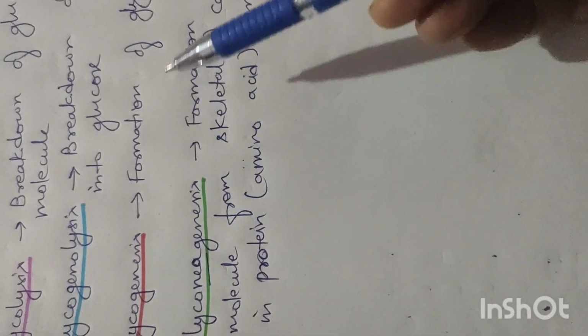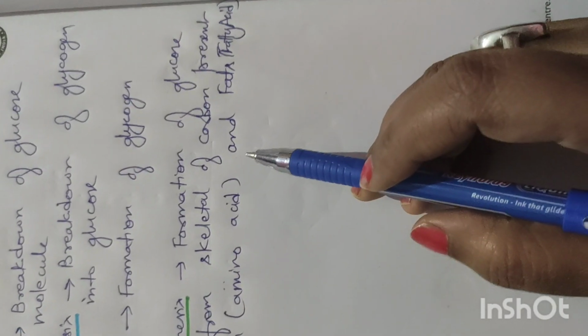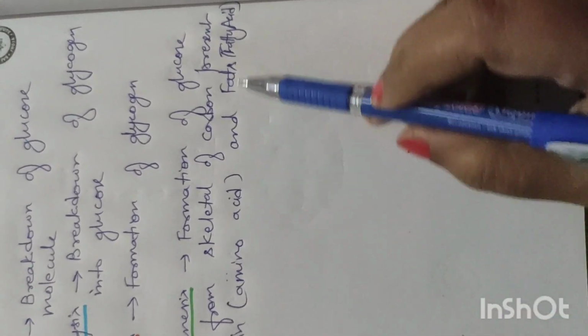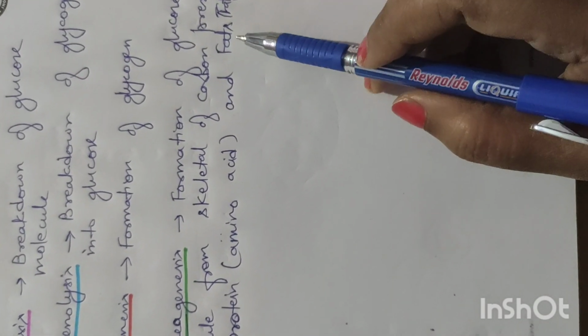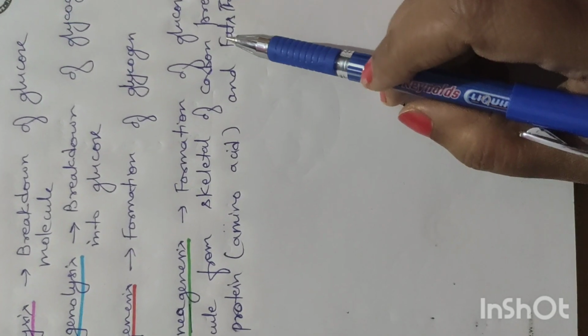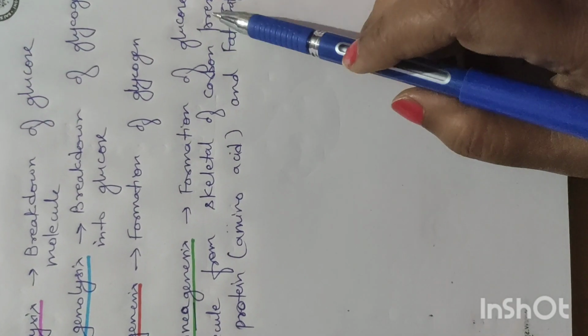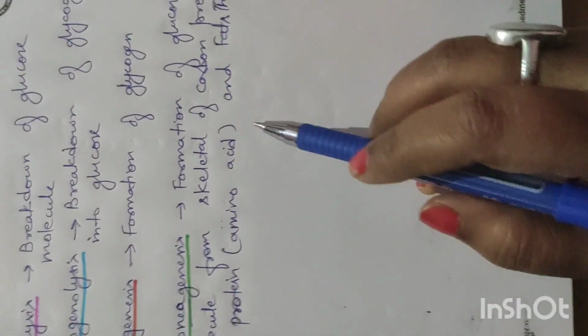Glycogenesis means formation of glycogen from glucose, and gluconeogenesis means formation of glucose from the carbon skeletons of proteins and fatty acids. In fats and proteins, a carbon structure is present, and these carbon structures are used for formation of glucose. So we can say in gluconeogenesis, there is formation of glucose from proteins and fatty acids.